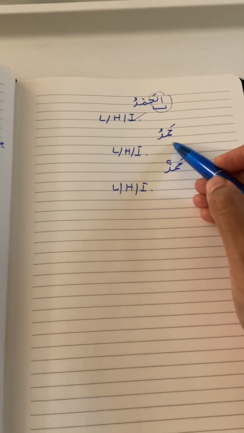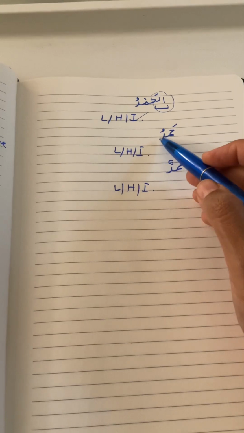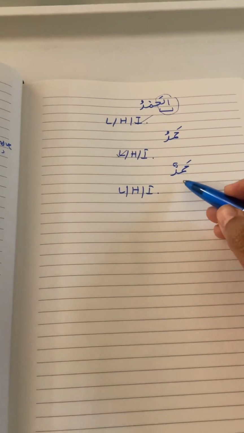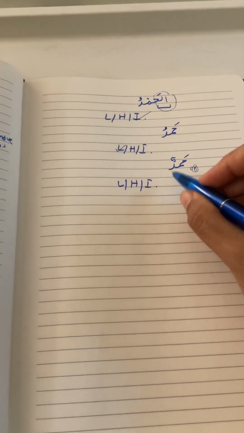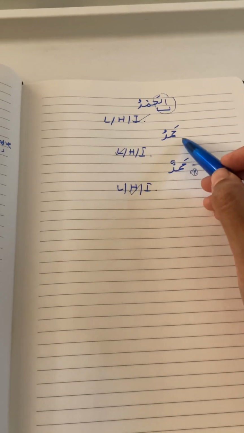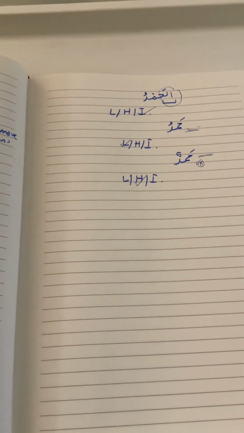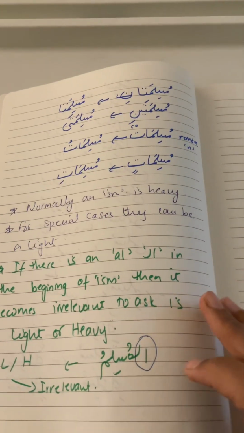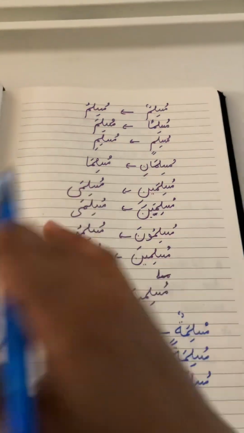Now if there is the word hamdu, there is no tanween, no un sound, so that means this word is light. And if there is hamdun, we are hearing the end sound, so that means this is a heavy word, and normally it's supposed to be like this. Under some special cases it's going to be light, and then we need to ask why, what happened to it. So this was today's lesson, light versus heavy status. It's really easy.